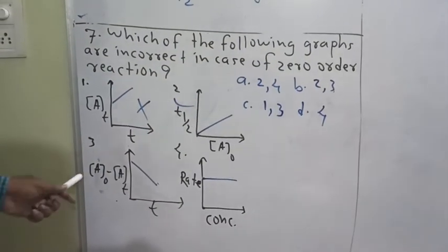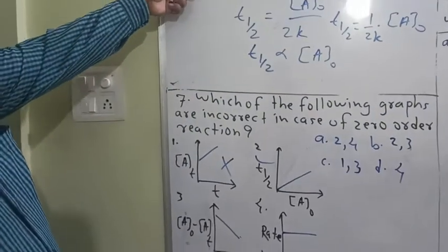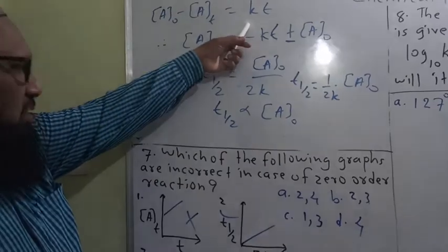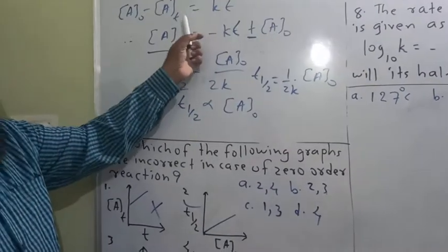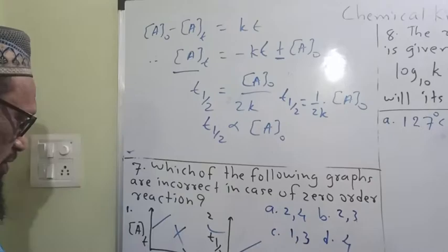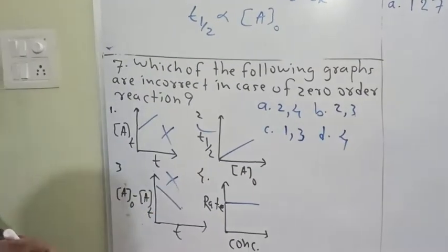Then next, A0 minus At versus t. Here is the graph. A0 minus At is equal to kt. Now look here, the graph must be passing through the origin with a positive slope. Here the slope is negative, not passing through origin. This is a wrong one.